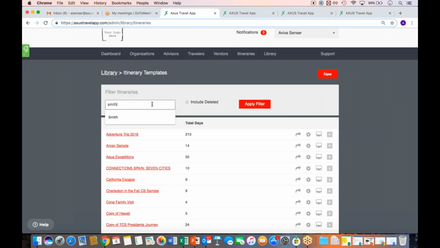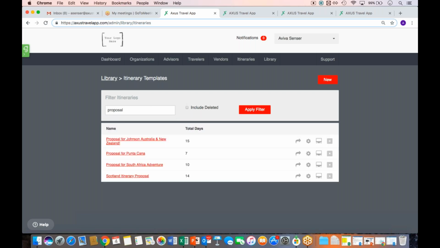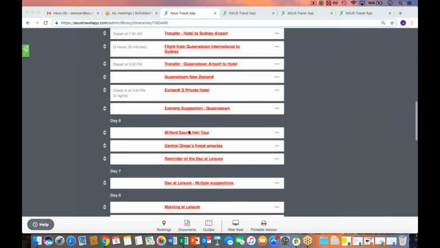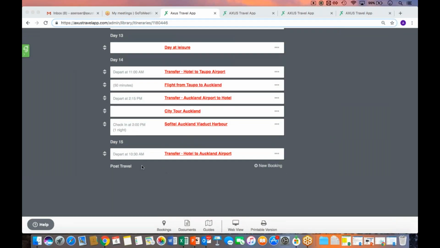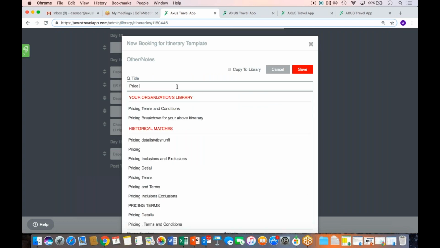Let's go back to Smith, and I'll show you what I have. Oh, let's do proposal. Oh, Johnson. There we go. Got to mix up our generic names. I'm going to go on down, and let's add under post travel, other/notes, and I'm going to do price.